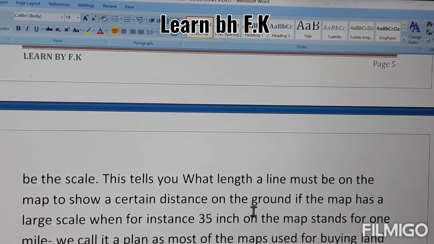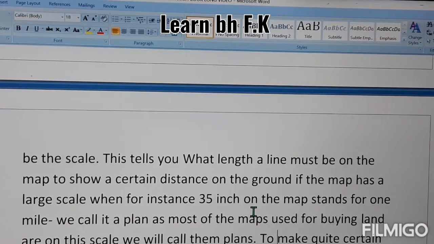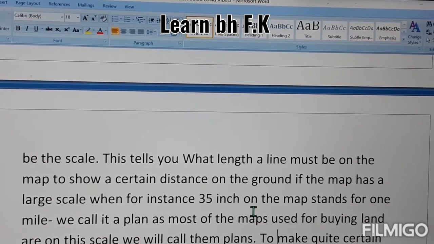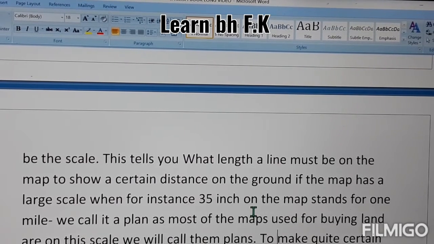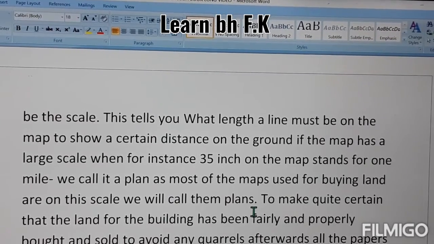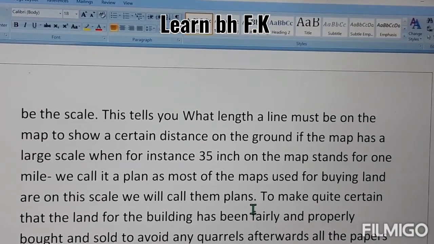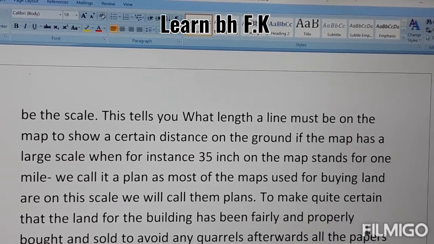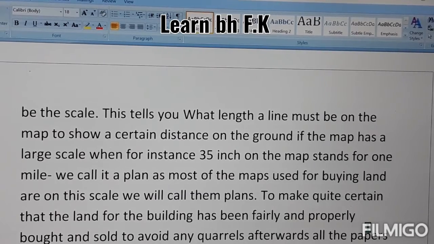We call it a plan, and this is called a plan, as most of the maps used for buying land are on this scale. Mostly the buying maps are used for that scale. It means the ratio of that. We will call them plans. This is to make quite certain that land for building has been fairly and properly bought and sold, to avoid any quarrels afterwards.